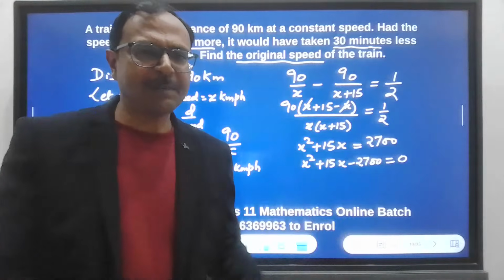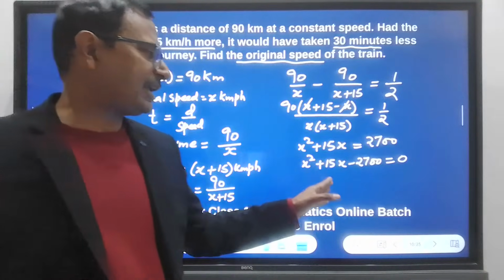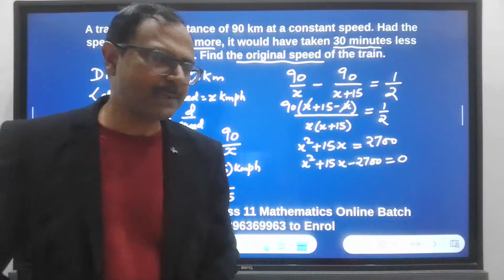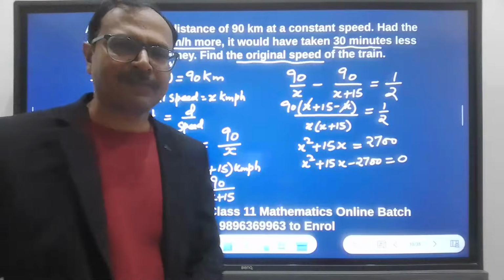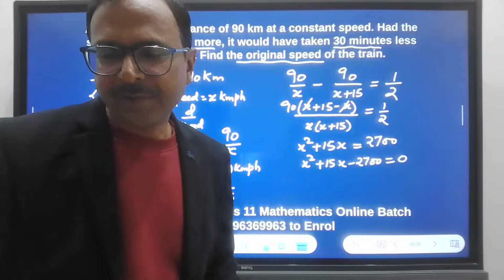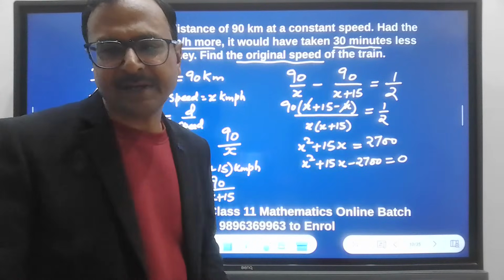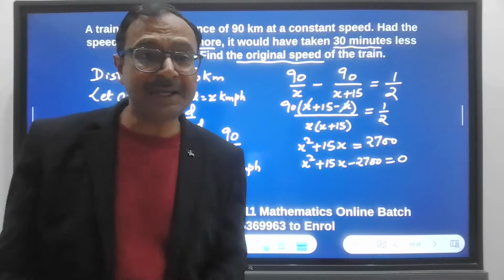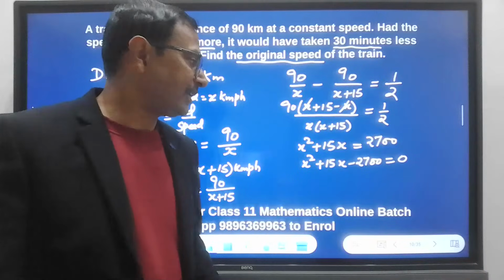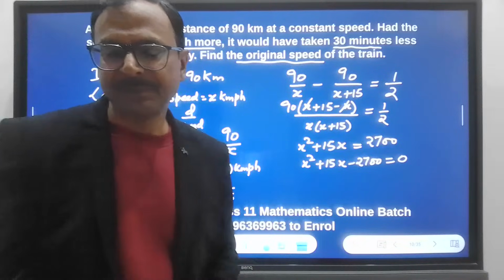The factors in the chat, please. x square plus 15x minus 2700 equal to 0. 45 and plus 60 or minus 60? What is the correct answer? I need the factors. What are the factors of this equation?